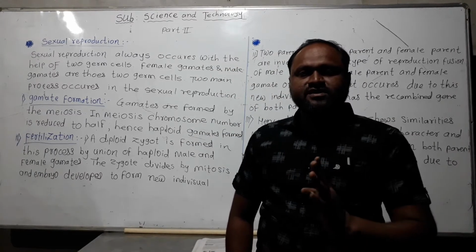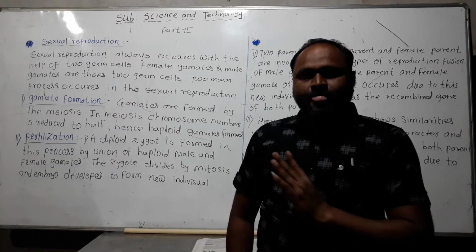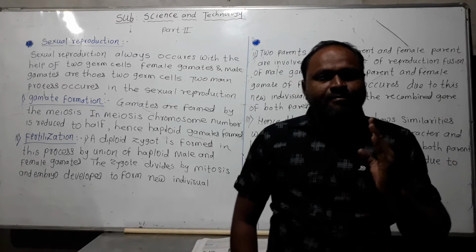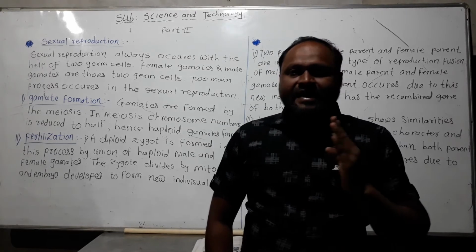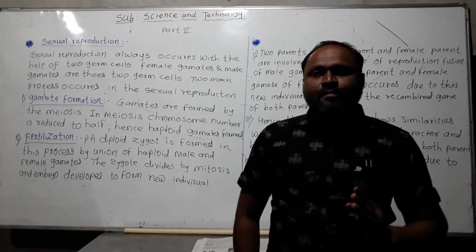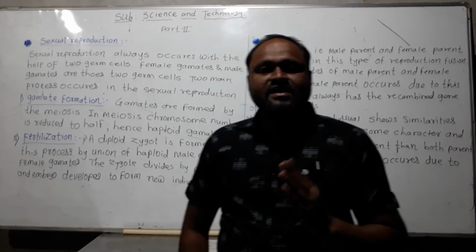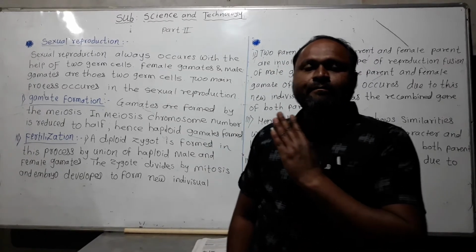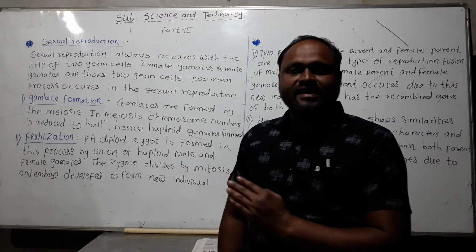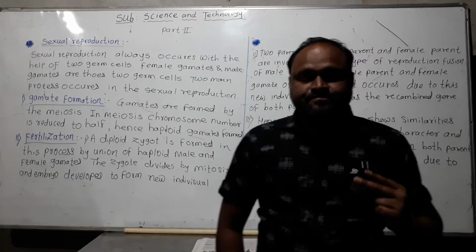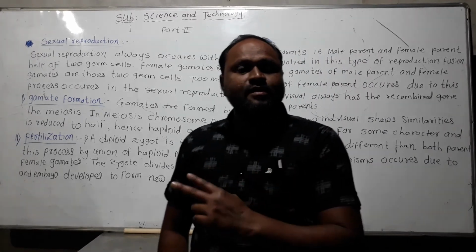First, we will discuss what is meant by gamete formation. In gamete formation, the male germ cell and female germ cell are produced by the process of meiosis, which we already studied in lesson number 2, meiosis and mitosis.